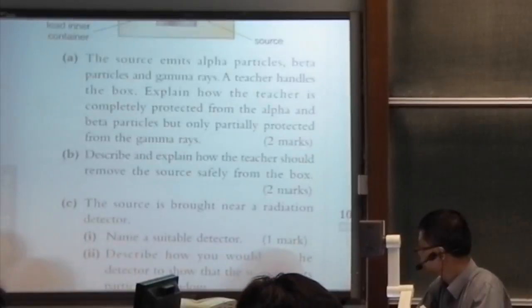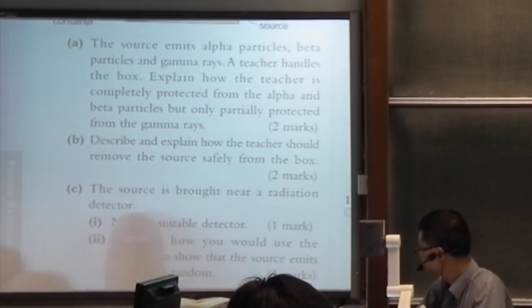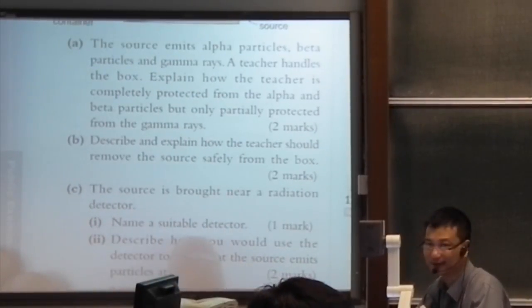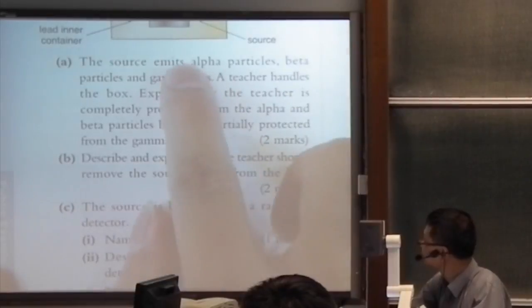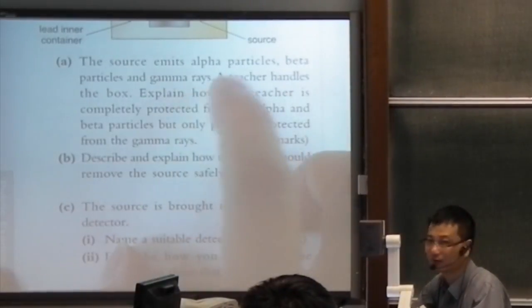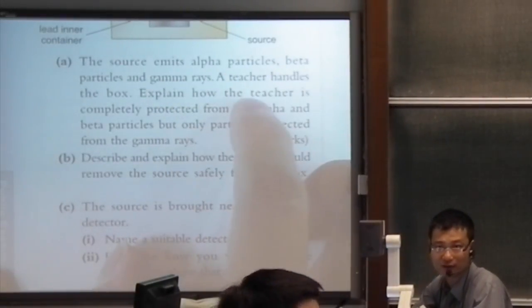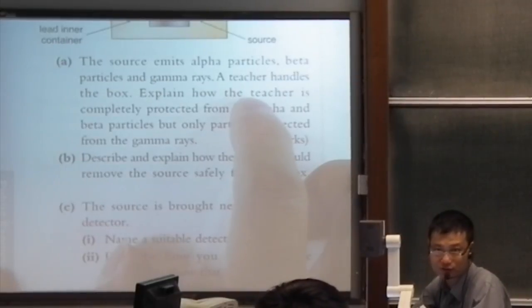C. The source is brought near a radiation detector. Name a suitable detector. So what detector is suitable? The source contains alpha, beta, and gamma. So the only choice is GM2. The only choice is GM2.